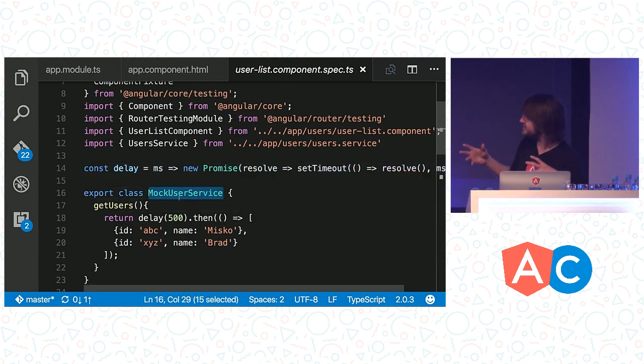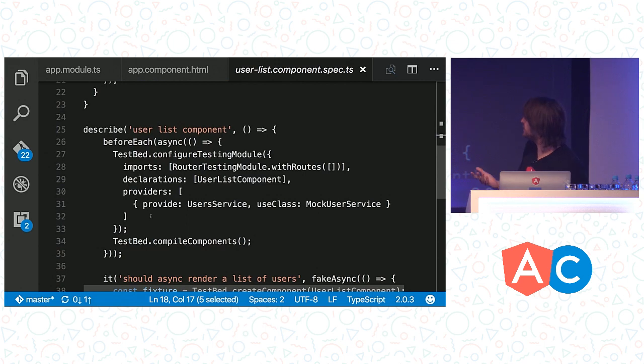So in my real user service, I have a method called getUsers that does a real API call. It returns a promise. In this case, I have just an arbitrary, artificial delay of 500 milliseconds, and then we return some static data. So this gives us the asynchronous behavior without actually making a real API call.